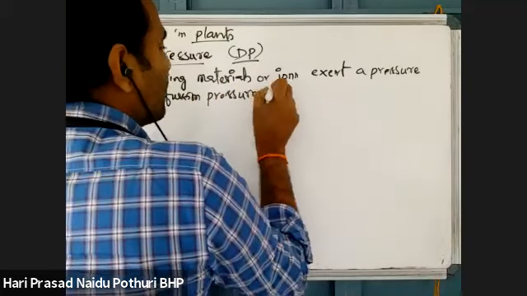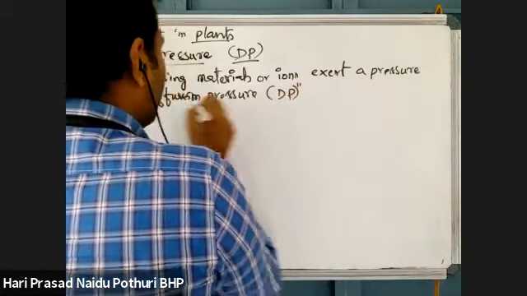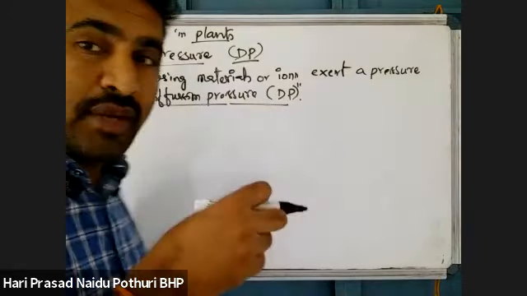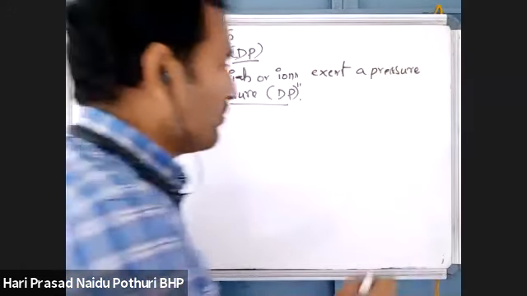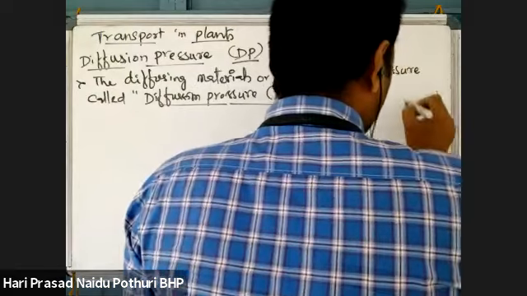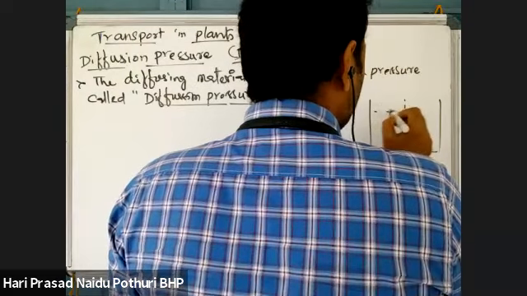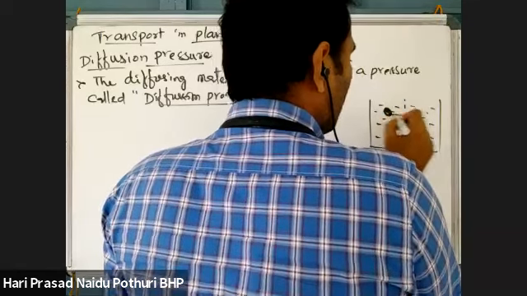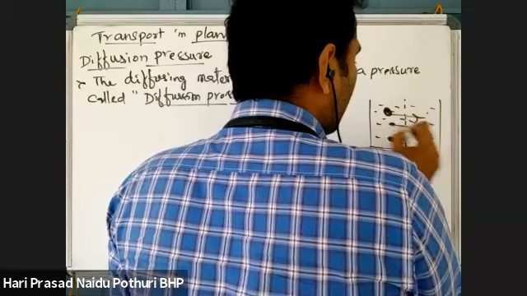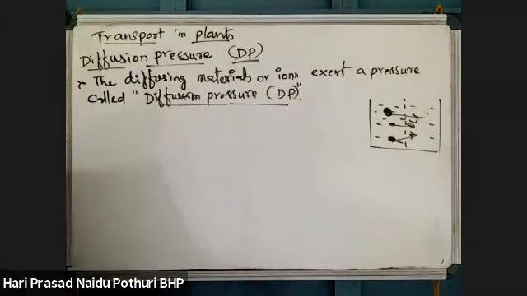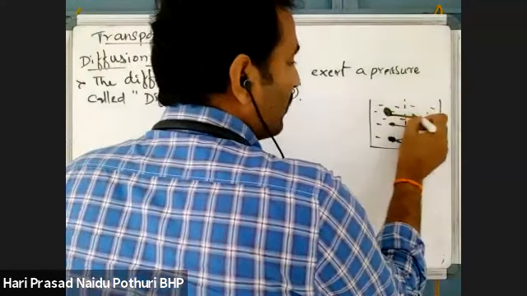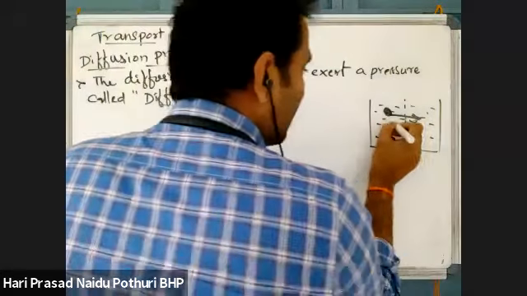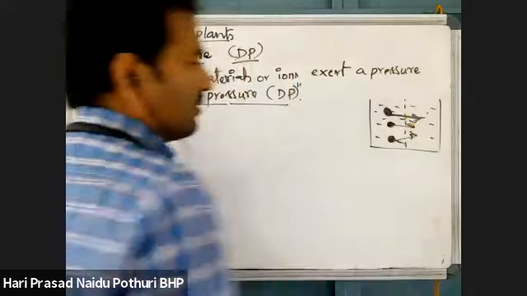That diffusion pressure is simply written as D. When a substance is moving from higher concentration to lower concentration by a simple diffusion process, these particles will develop a pressure for the movement.